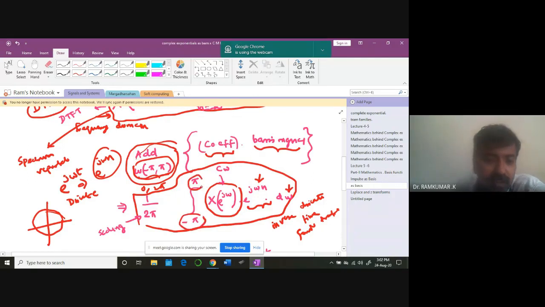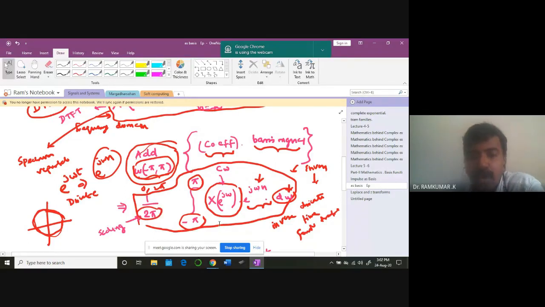Because that's for discrete frequency. Every 2 pi it's going to repeat. Okay, then d omega. That's the corresponding domain we are already in. So this kind of representation you call it as the inverse representation, inverse Fourier transformation, inverse discrete. This is a scaling factor. We'll see it later. Okay, it's a scaling factor. 1 by 2 pi also we'll get.